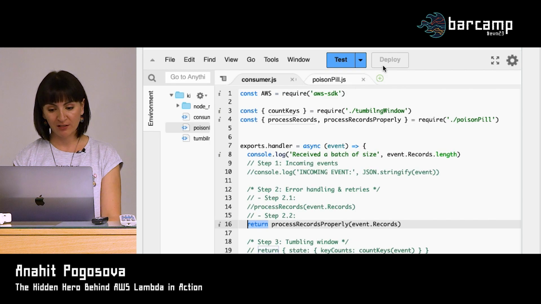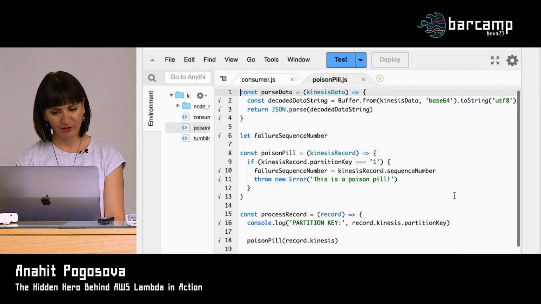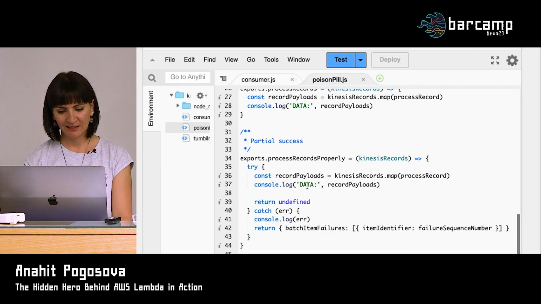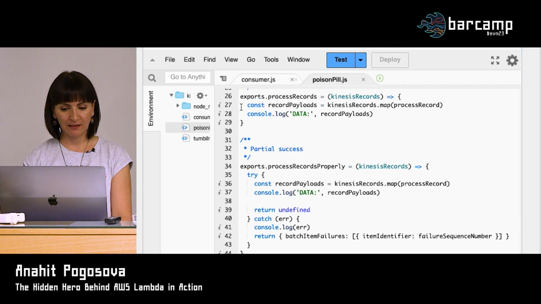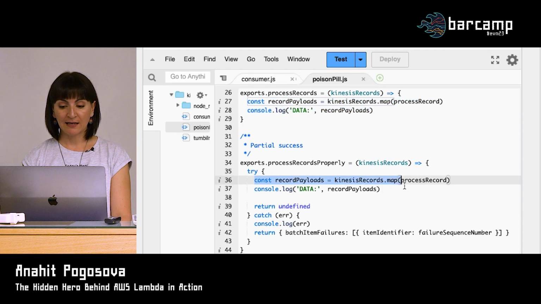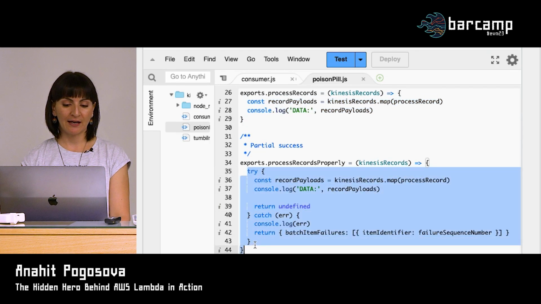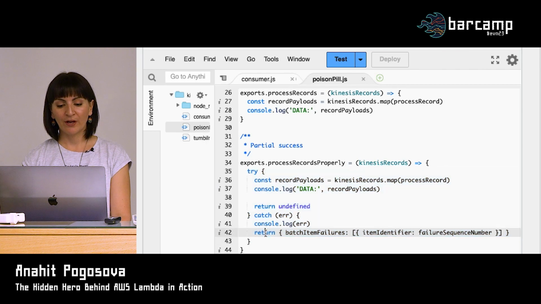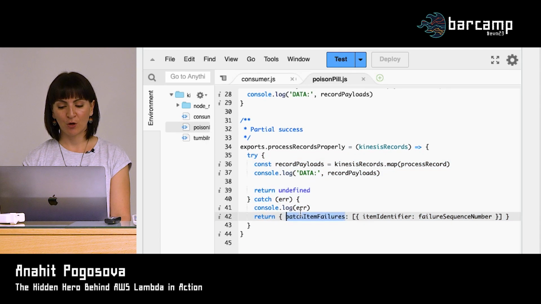So the function name is process records properly. That's exactly what we do here. Here it is. Before this we had just simple code with a map of records and processing each of them. Here it's exactly the same code, we just wrapped it in a try catch block, and then if we have a failure in the end, we return an object that looks like this.